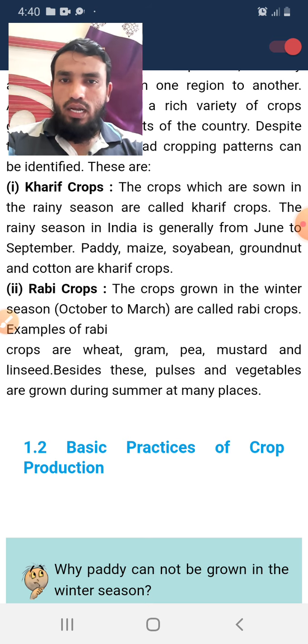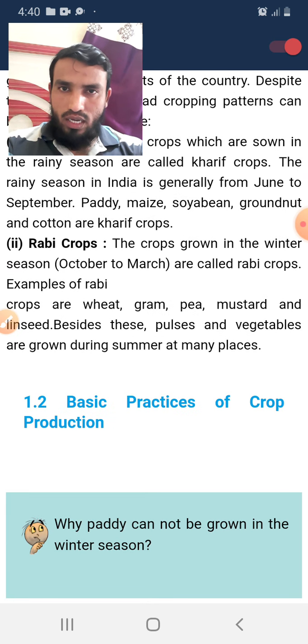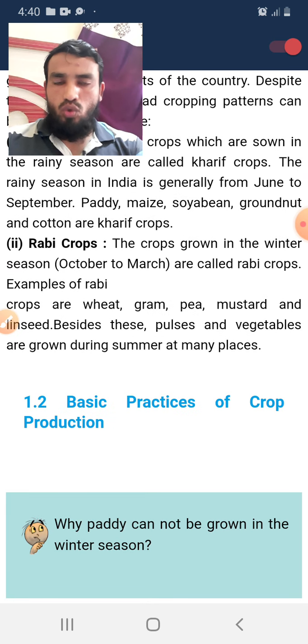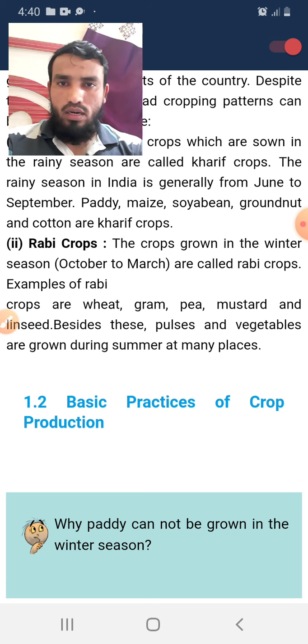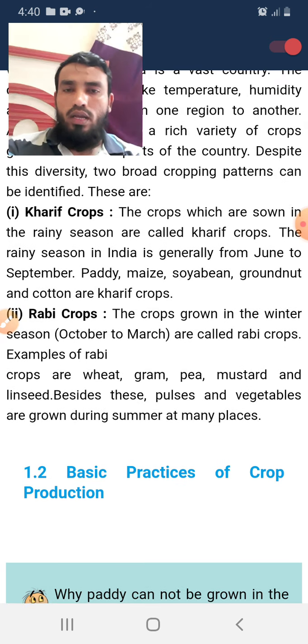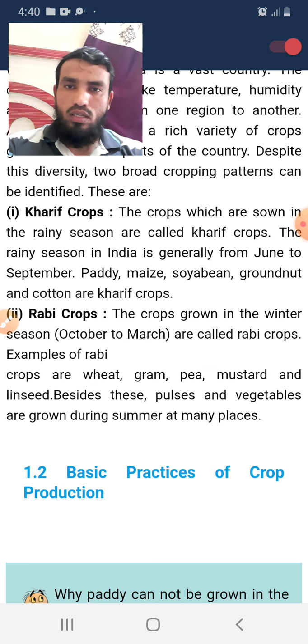And in India especially, we have the rainy season from June to September. So, the crops we grow in India from June to September, in the rainy season, are called Kharif crops, because they need more water. Examples of Kharif crops: paddy, maize, soyabean, groundnut and coconut. All these crops require more water, which is why the farmers of our country grow them in the Kharif season. So, that is called the Kharif crop.